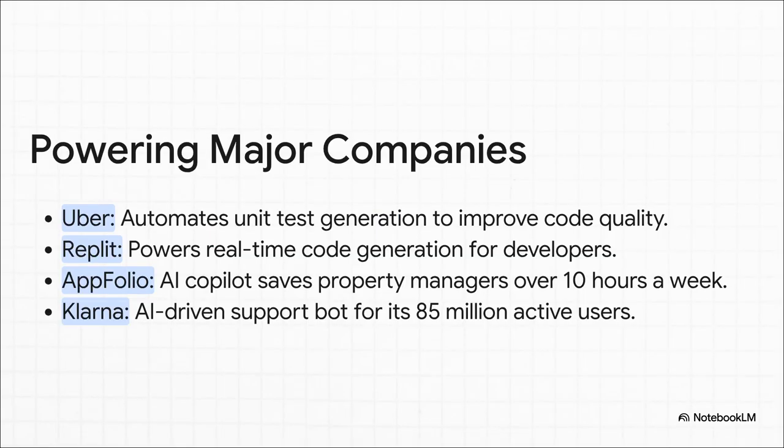And this is why huge companies are already all in on this. We're not talking about experiments. Uber is using LangGraph to automatically create unit tests for their code. Replit uses it to help power their real-time code generation. AppFolio built an AI copilot that's literally saving property managers more than 10 hours a week. So yeah, this isn't just a toy. It's scalable, it's reliable, and it's solving real business problems.